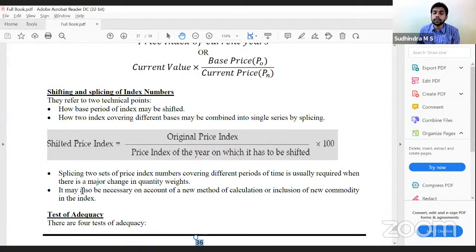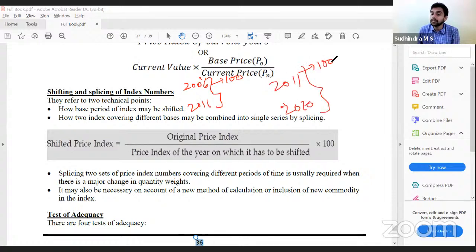Splicing two sets of price index numbers covering different bases. What is splicing? I have two different sets of index numbers. From 2006 to 2011, I have index numbers with 2006 as base. From 2011 to 2020, I have index numbers with 2011 as base. I have to combine both. How do I combine? I'll take 2011 as base and calculate the index numbers for all these. Then you will get the combined series. That is called splicing. Clear with this?